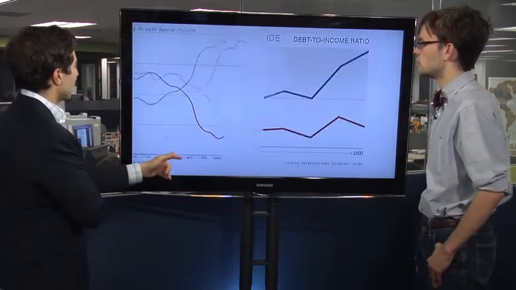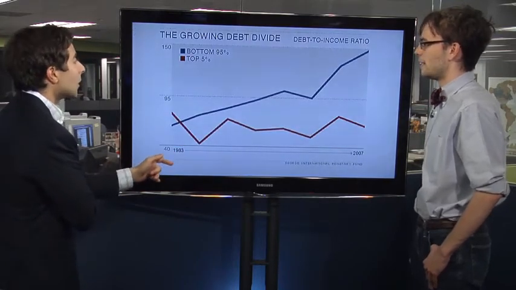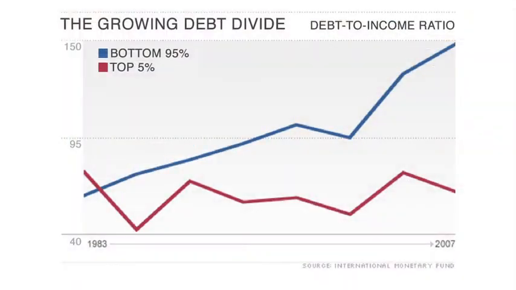Interesting. Chart number 3, what do we got? Oh, this is income inequality. Income and wealth inequality, yeah. So this shows debt accumulated by different income classes. And what it shows is that the bottom 95% of the income distribution is much more in debt via mortgages, credit cards, whatever, than the top 5%.